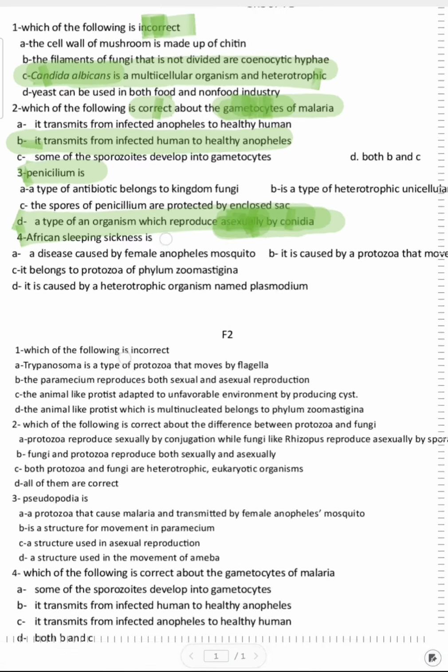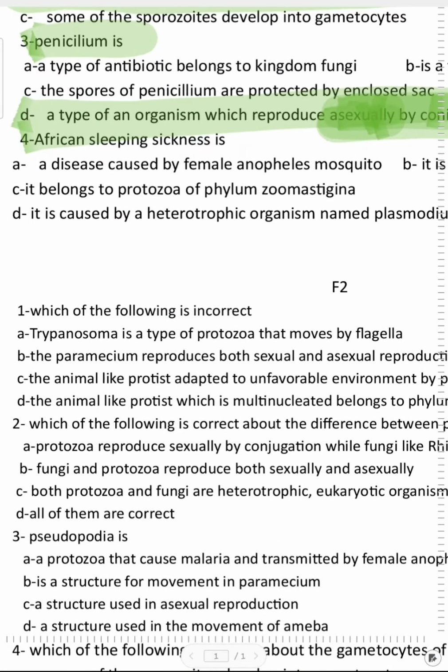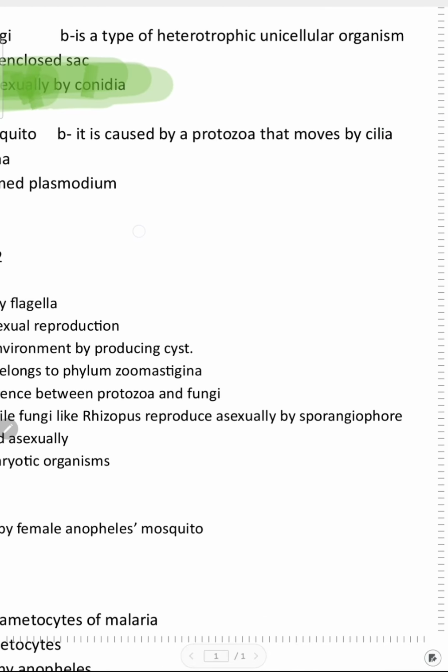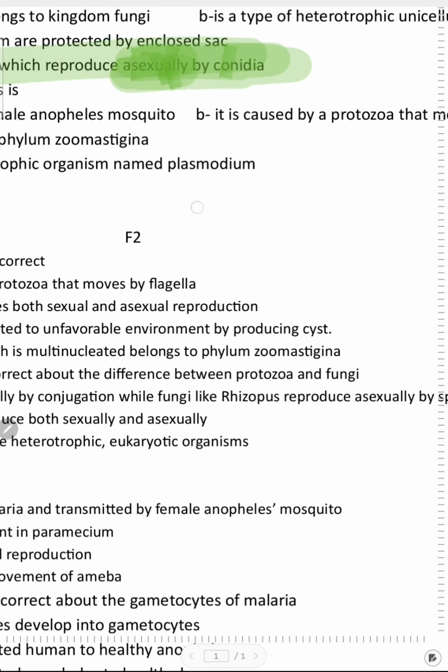Now let's talk about the fourth question. The fourth question asks about African sleeping sickness. African sleeping sickness is a type of disease transmitted by the tsetse fly and belongs to phylum Zoomastigina. Is it a disease caused by female Anopheles mosquito? This is wrong because it's caused by the tsetse fly. Now, B, is it caused by a protozoa that moves by cilia? Also wrong, because it's caused by a protozoa that moves by flagella.